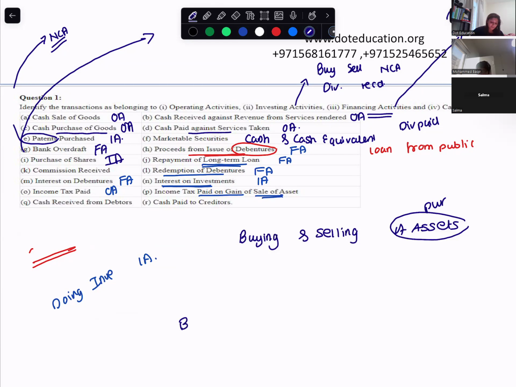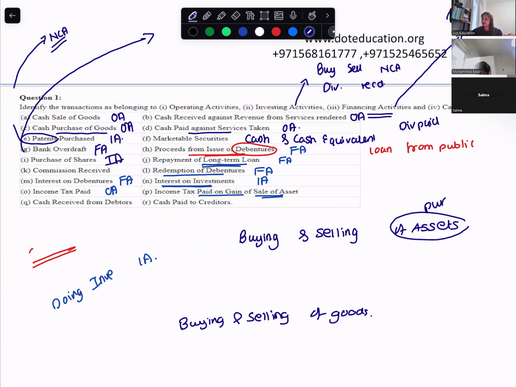Buying and selling of goods is a normal business operation, right? Yes, goods, the things that you deal with. But if I am in education, the things I deal with are services. For me, my assets are the furniture, the plant and machinery, the AC, the premises. So buying and selling of those assets can be operating activities.